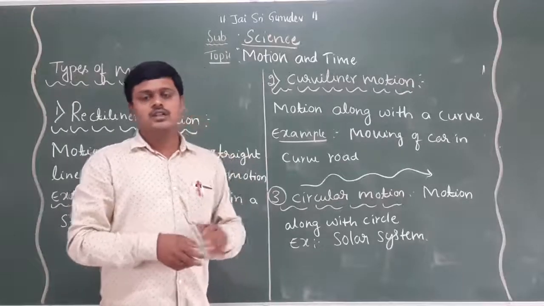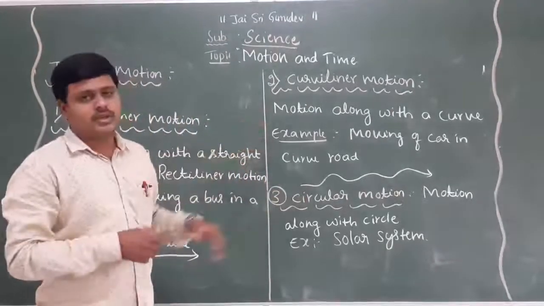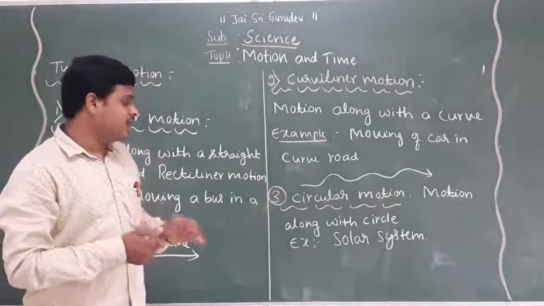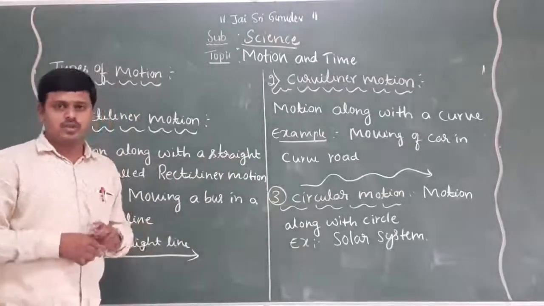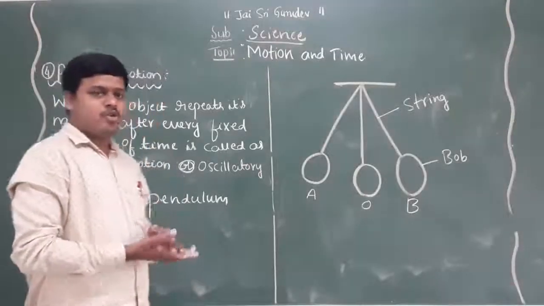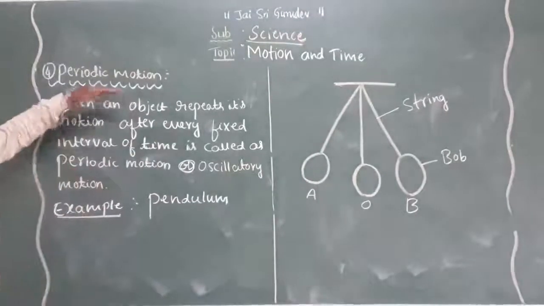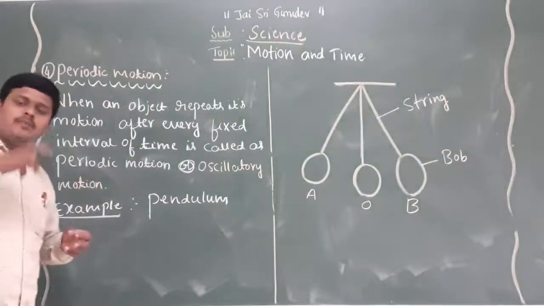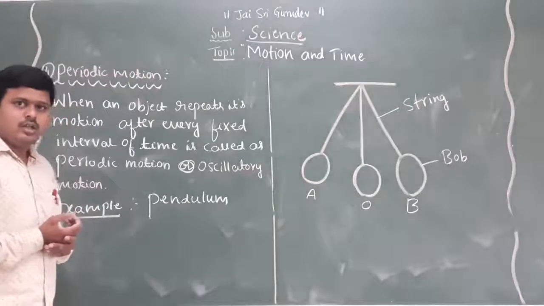Okay. Next we will discuss more information regarding the types of motion. A few more types are there that we are going to discuss. Students, one more very important type of motion is periodic motion. So what do you mean by periodic motion?